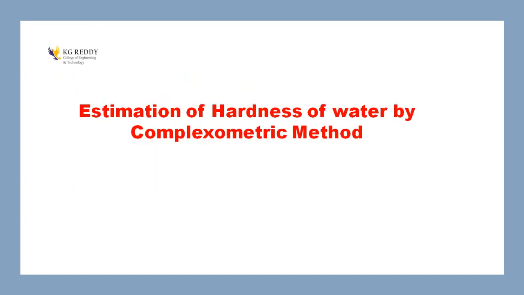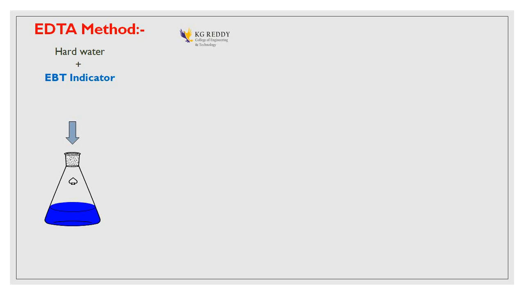Estimation of hardness of water by complexometric method. This complexometric method we can use is the EDTA method, right? This is similar to what we discussed in volumetric analysis in 10+2. For example, in volumetric analysis, for the acid we generally take a 250 ml conical flask, pipette out 20 ml of acid into the 250 ml conical flask, then add any indicator.